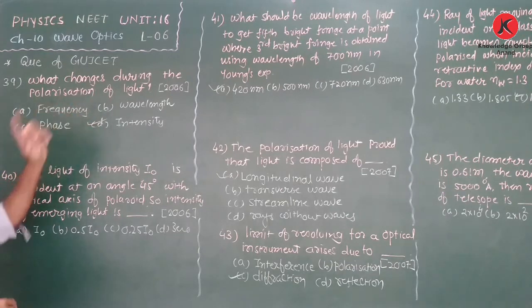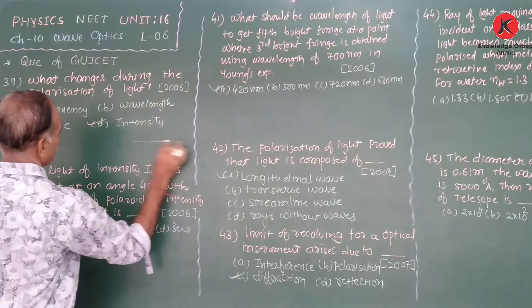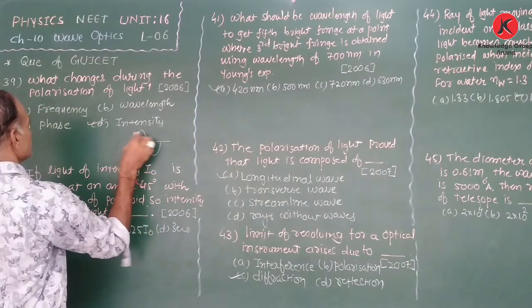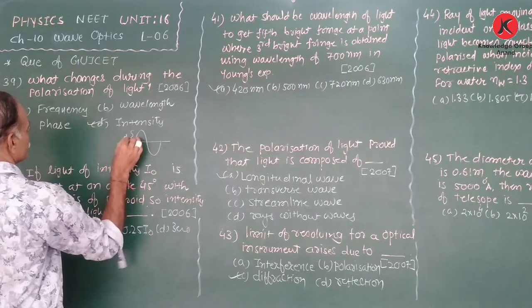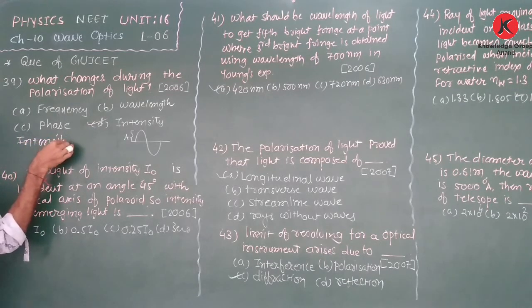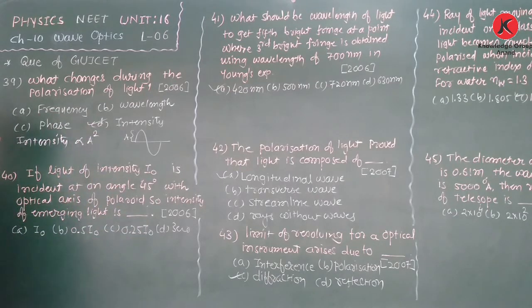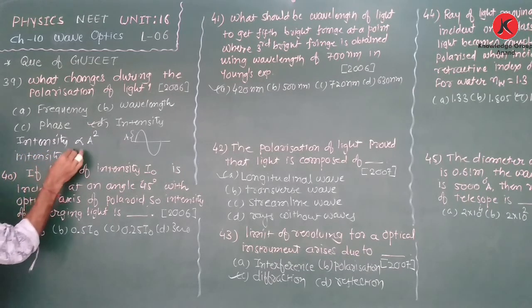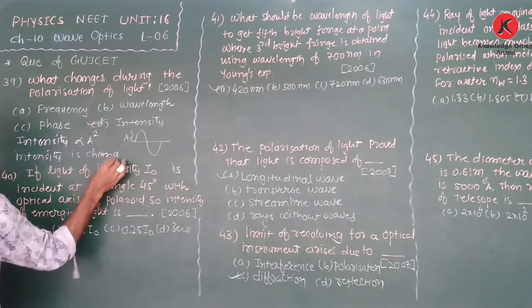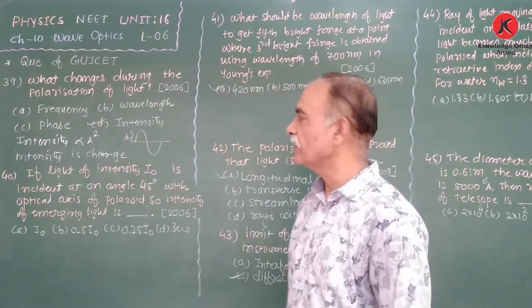Because polarization is only for the transverse wave. In this type of wave, that is the amplitude. So the intensity is directly proportional to the amplitude square. Therefore, only the intensity is changed, while the other physical quantities like the frequency, wavelength, and phase do not change.